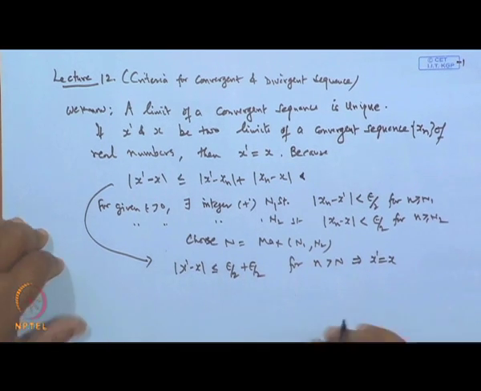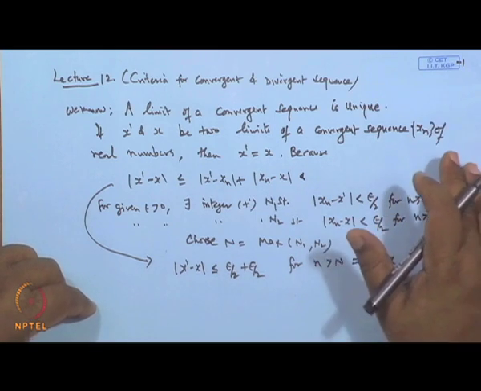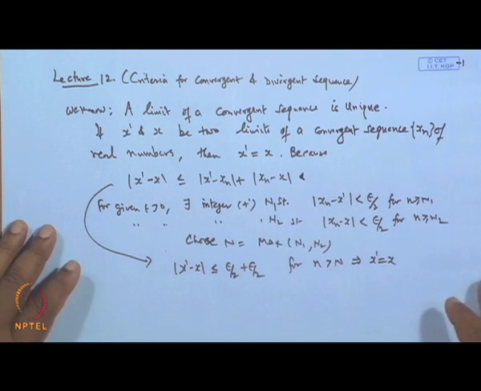So, if a sequence has different limits, it cannot be convergent. This is one of the criteria: find the limits, and if along various paths it has different limits, then the sequence is not convergent. We call such a sequence a divergent sequence, which you all know.